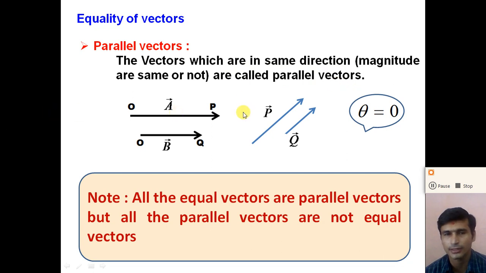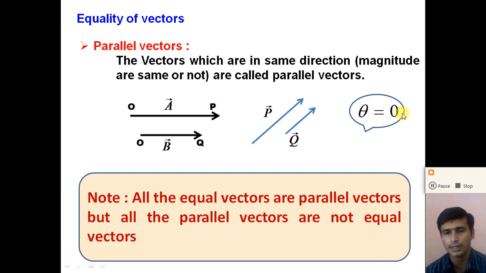So here we consider both the vector OP and vector OQ, vector A and vector B, which are in the same direction and have a different magnitude, right? So these vectors are called the parallel vectors. The vectors which are in the same direction are called parallel vectors, and the angle between two parallel vectors is 0, right?